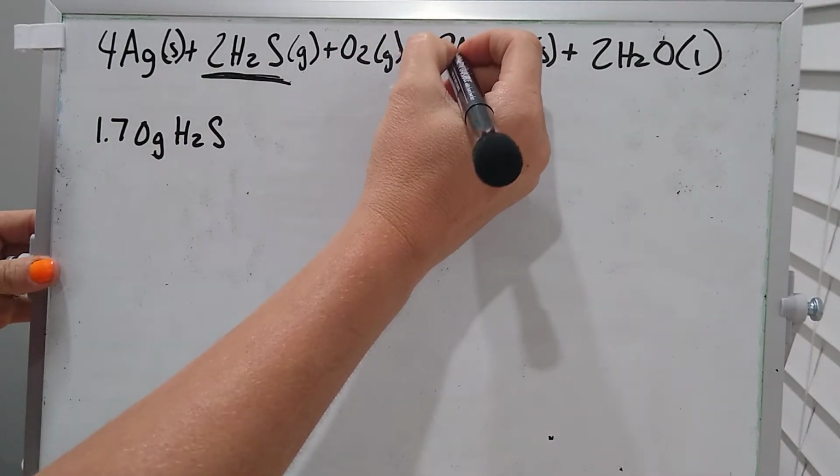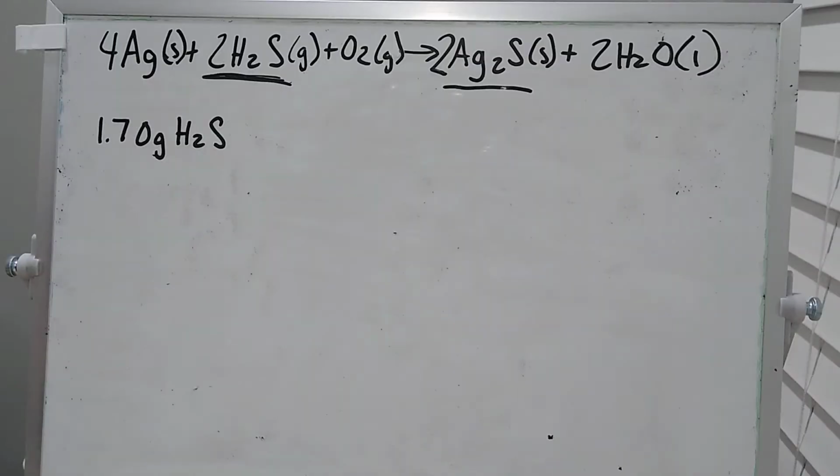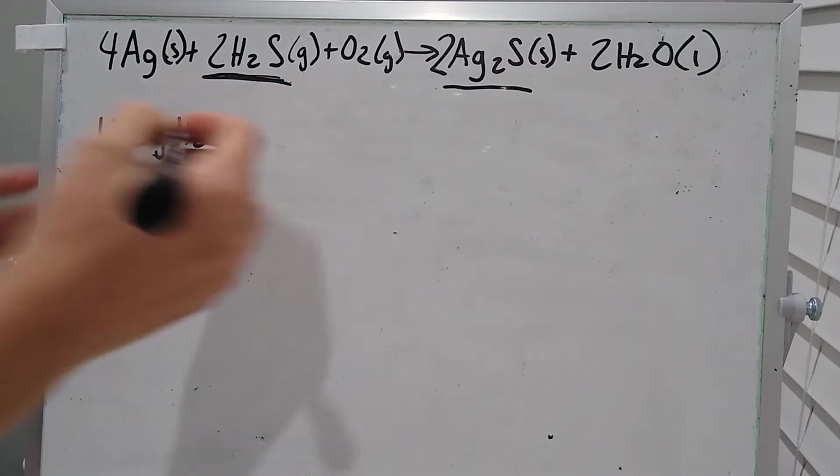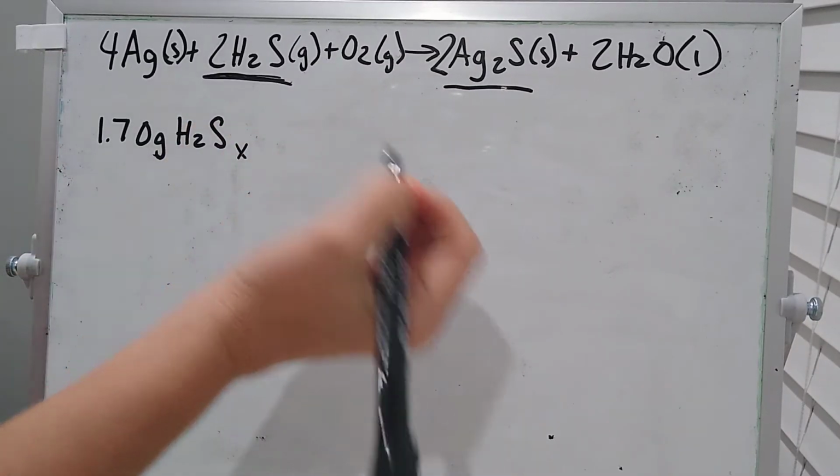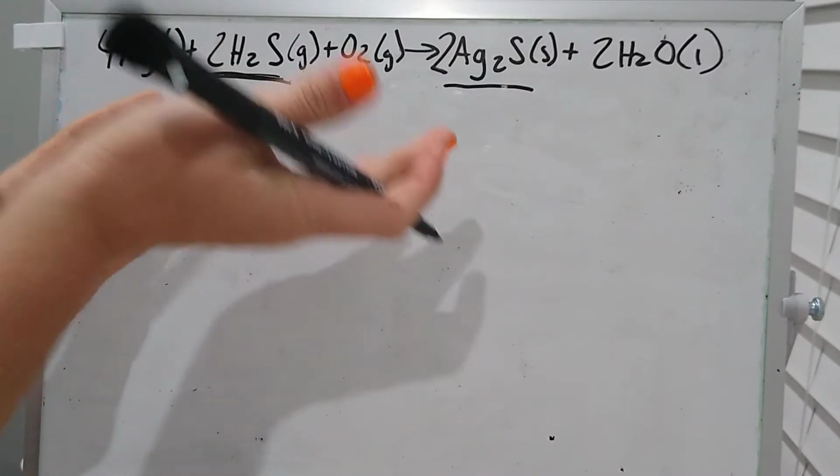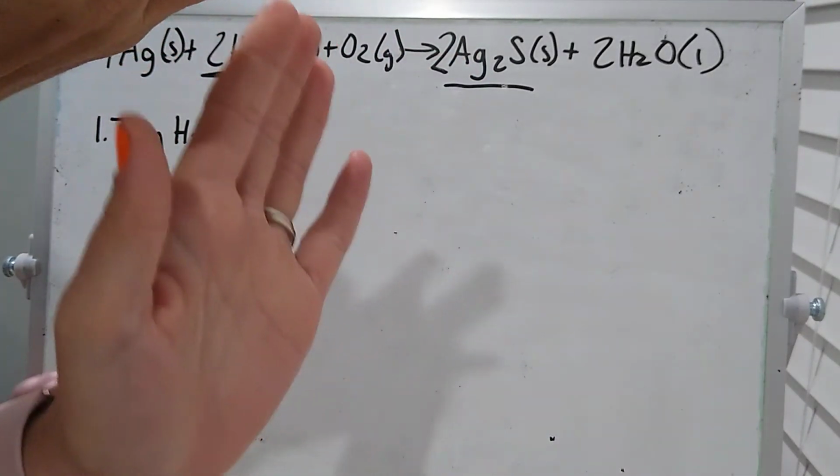Okay, so first thing you're going to do, oops, I apologize. I have a copying error here. That should actually be 2. Okay, so the first thing that you are going to do is we're just going to do dimensional analysis. Really is the easiest way to go about it.